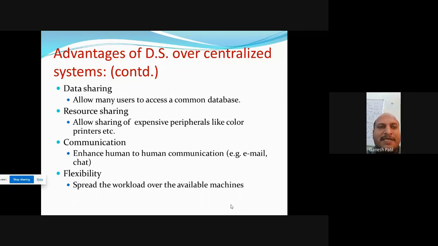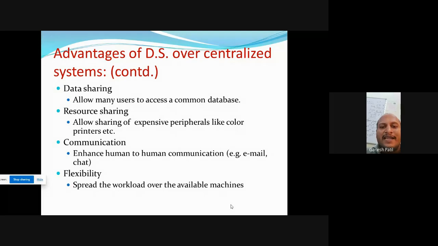You know the environment of a company. Right now you are giving a test or interview for a particular company. In a company also, data sharing is available. The main server has the database. If you are an employee entering the company, you have a username and password, and you access the database. At the end of the day, you log out and leave the company.